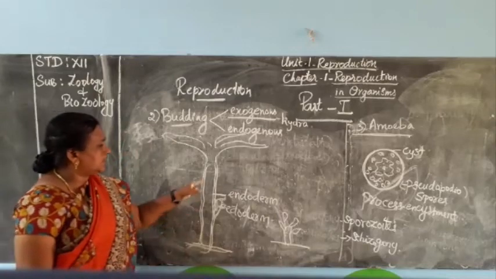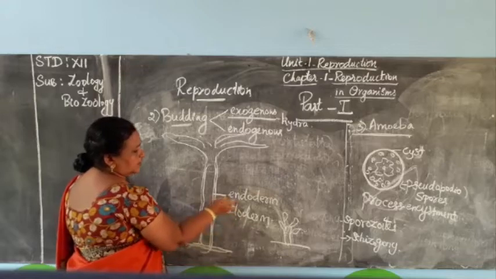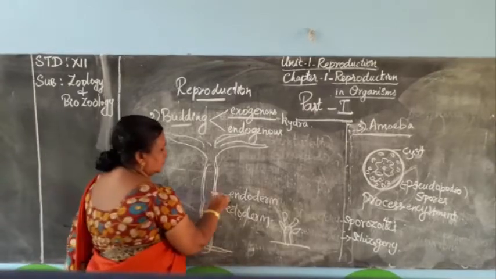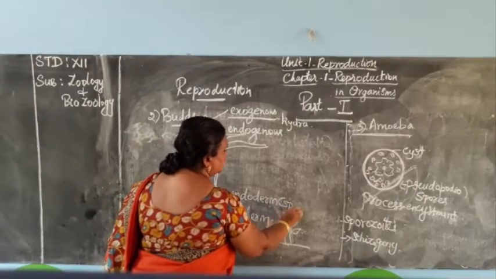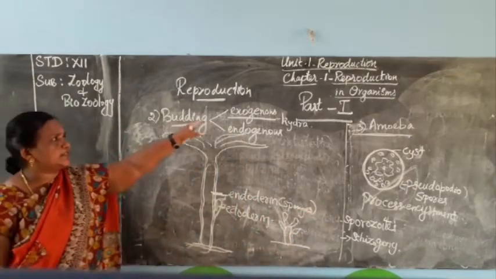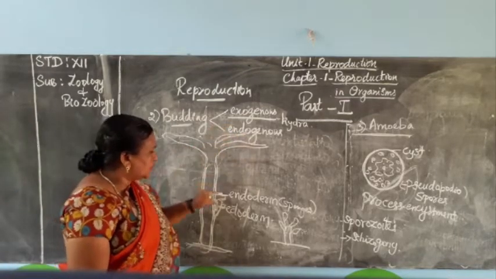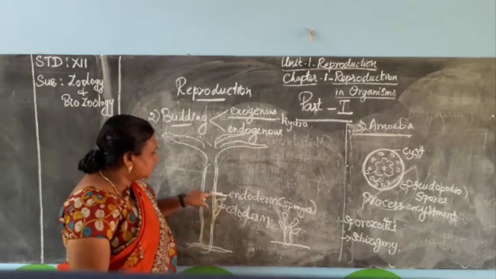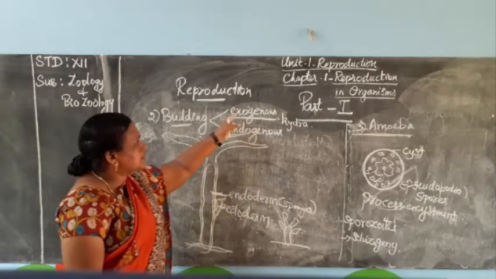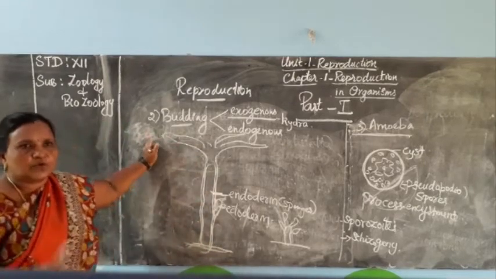Endogenous budding comes from the interior part, the interior wall of the body, starting from the endoderm. An example is sponges. So there are two types of budding. When the outgrowth starts from the endoderm, it is called endogenous budding. Exogenous budding means it starts from the ectoderm.